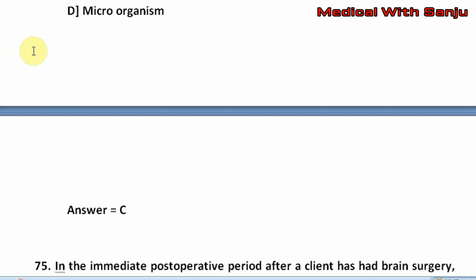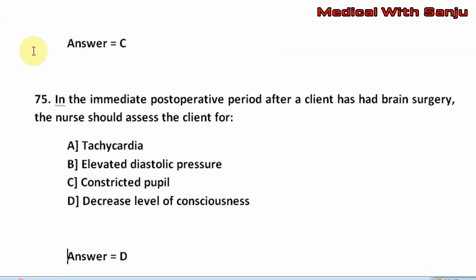Question number 75. In the immediate postoperative period after a client has had brain surgery, the nurse should assess the client for option A, tachycardia. Option B, elevated diastolic pressure. Option C, constricted pupil. Option D, decreased level of consciousness. The right answer is D, that is decreased level of consciousness.